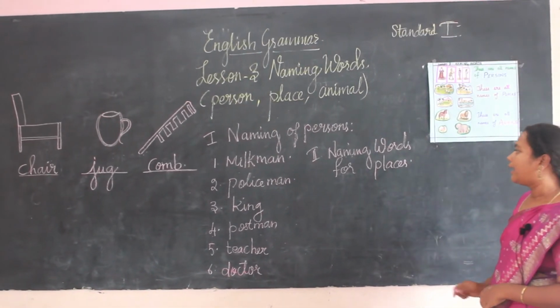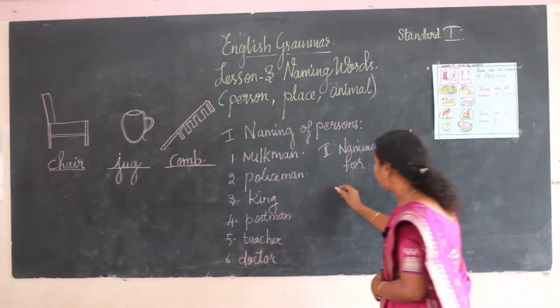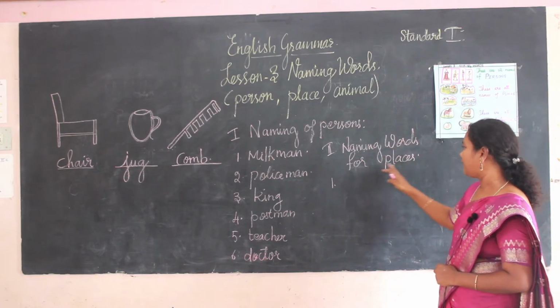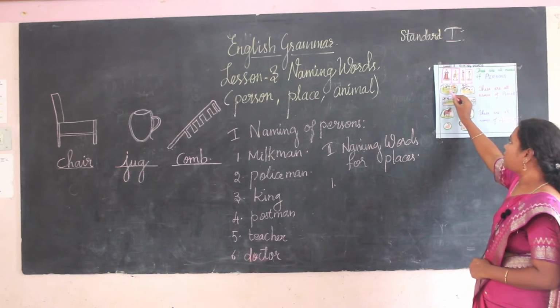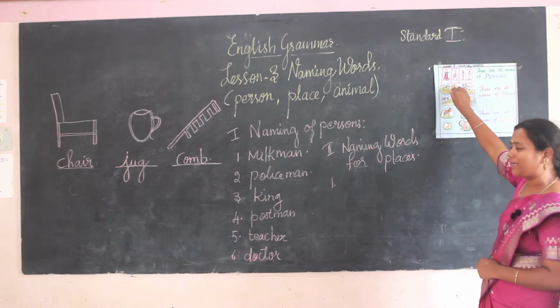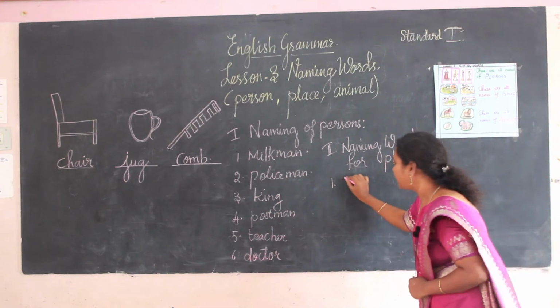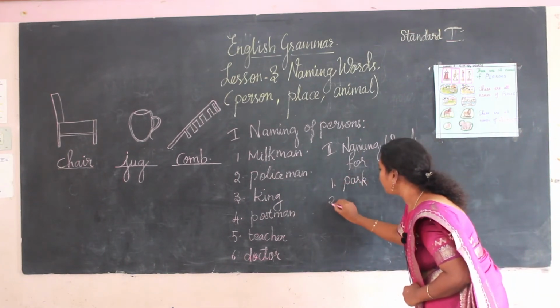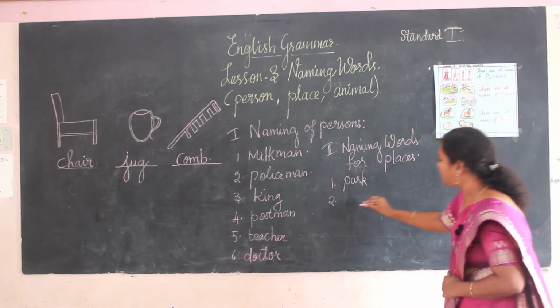See again I will give two more examples. Seeing the examples for naming words for places, already we have seen. What is the first one? I have it pasted here. This is the park. First one I am going to write here, park. P-A-R-K, park. You know what is park, isn't it? Next one is beach.